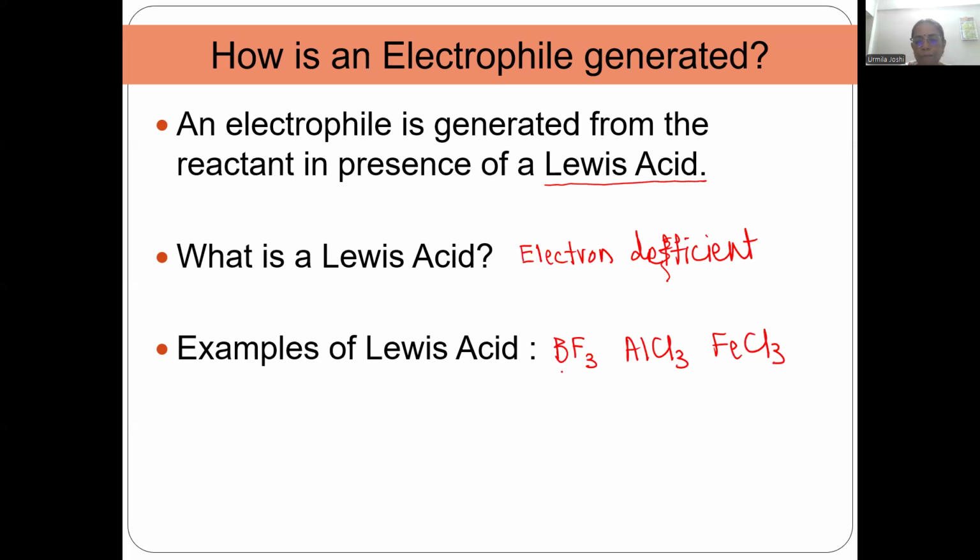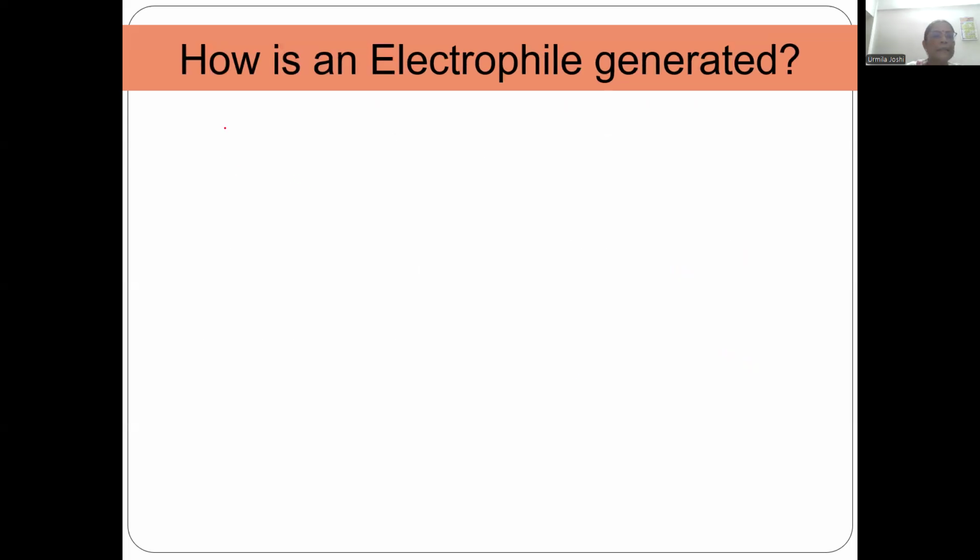Look at them carefully. The atom to which all the halides are attached does not have its octet complete. There are always 6 electrons in the outermost orbit. And because there are 6 electrons, this is an electron-loving species which can easily attract a pair of electrons. Now, let us see how an electrophile is generated. Let us take first example of chlorine. Same will be with bromine. Now, when chlorine comes in contact with FeCl3, FeCl3 is electron-loving.